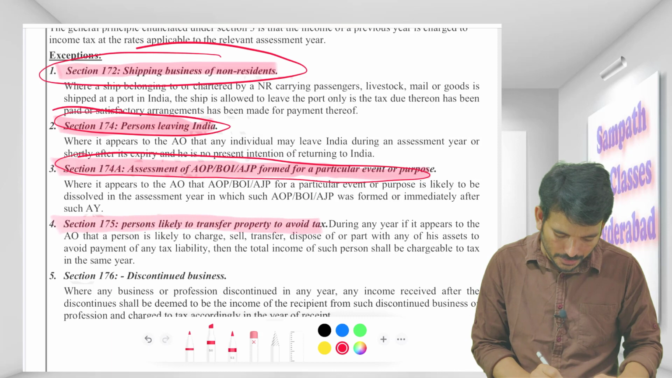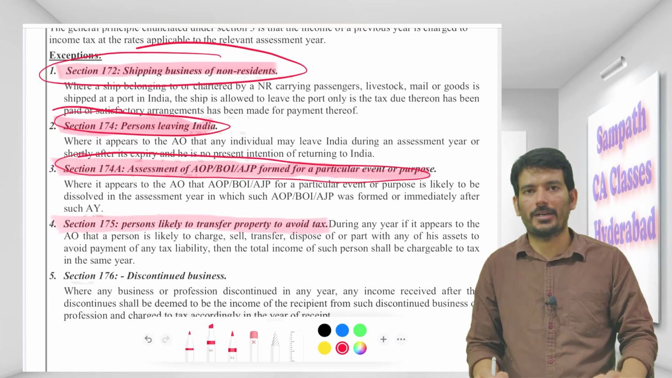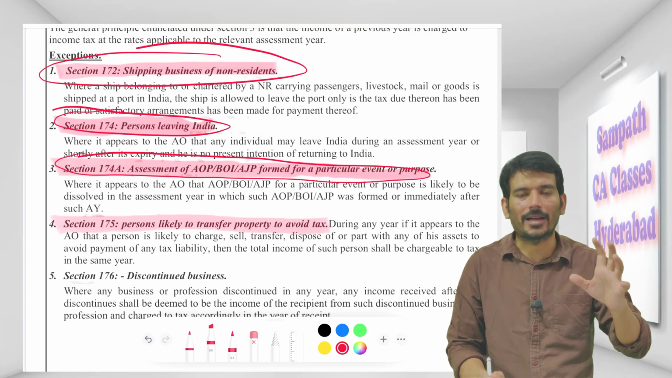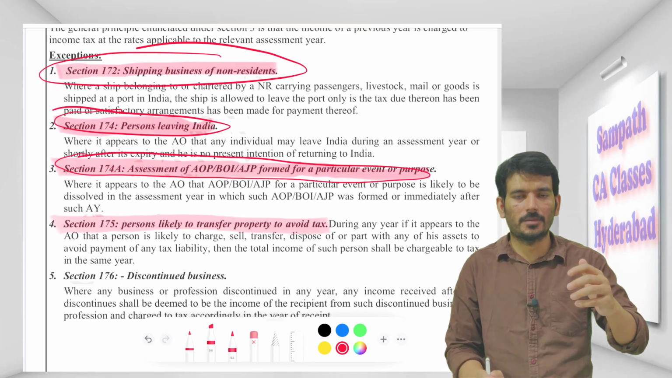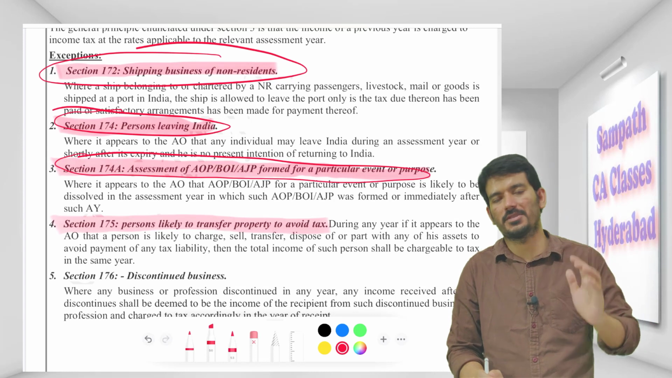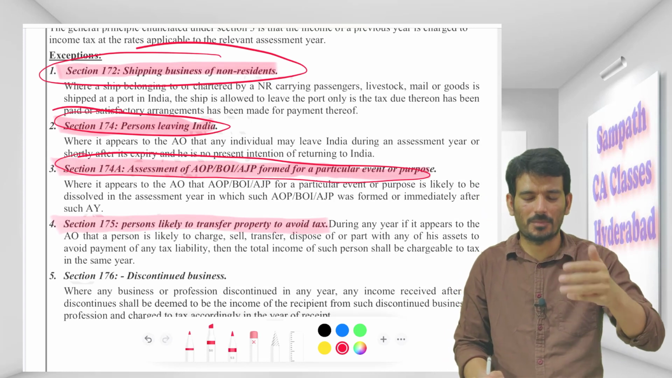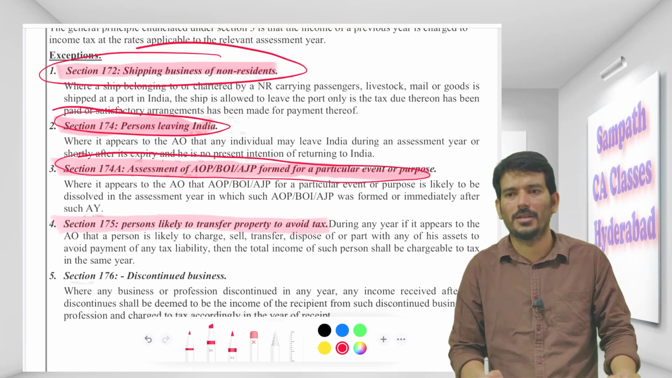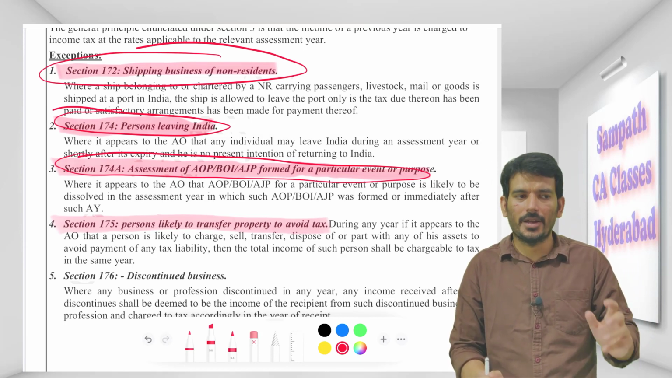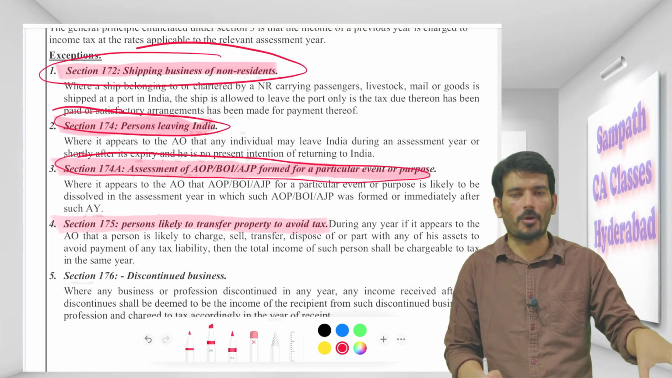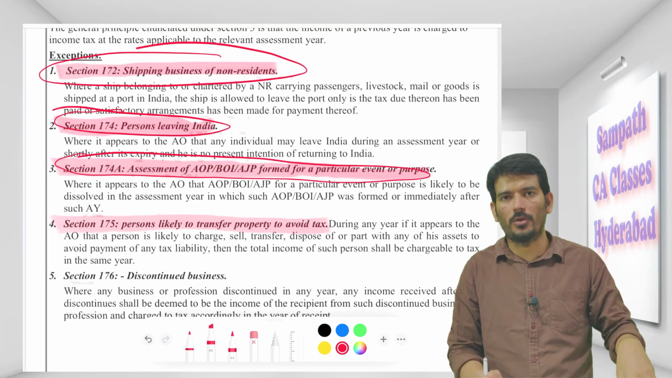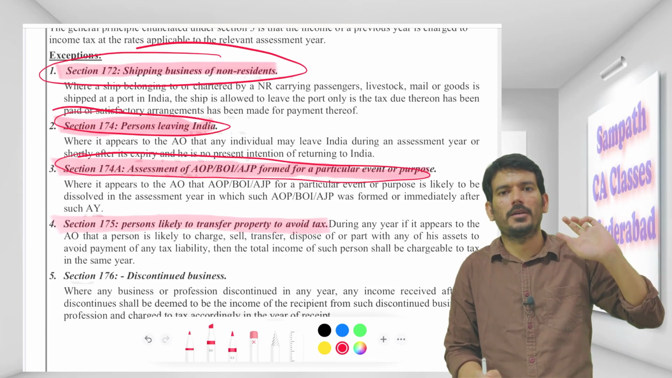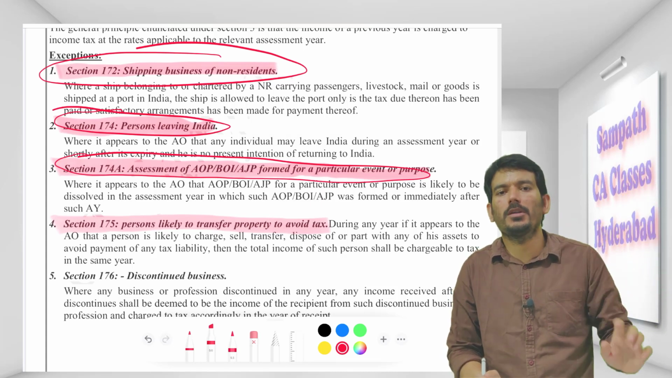And persons likely to transfer property to avoid tax. So there is a raid in one person's house and he is caught with some black money, or he has some undisclosed income or undisclosed investment, or maybe he is giving some explanation, but that is not satisfactory to the assessing officer. So then the assessing officer says that, I know you are caught with some gold, some property. If I leave you now, what you will do, you will transfer this property to your kith and kin, and then you will avoid the tax.